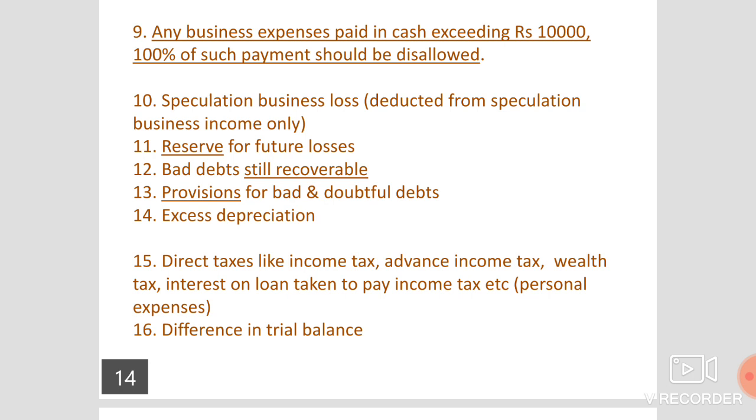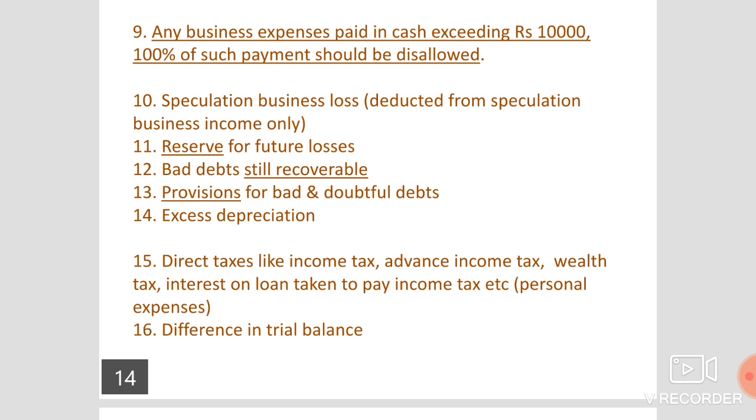On all 5 heads of his income, he has to pay the tax. If we take the wealth tax, on his wealth he is paying the tax. If we take the property tax, on his house property, he is paying the tax. So they are all his personal expenses, not relating to his business, so they are all treated as inadmissible expenses.